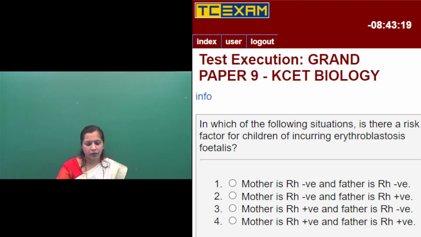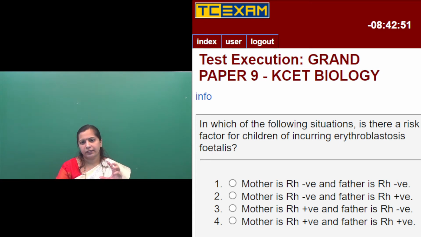Suppose the father is Rh positive and the mother is Rh negative. The baby born to this couple may be Rh positive or Rh negative. If the baby is Rh positive, there will not be any problem during the first pregnancy. Why?